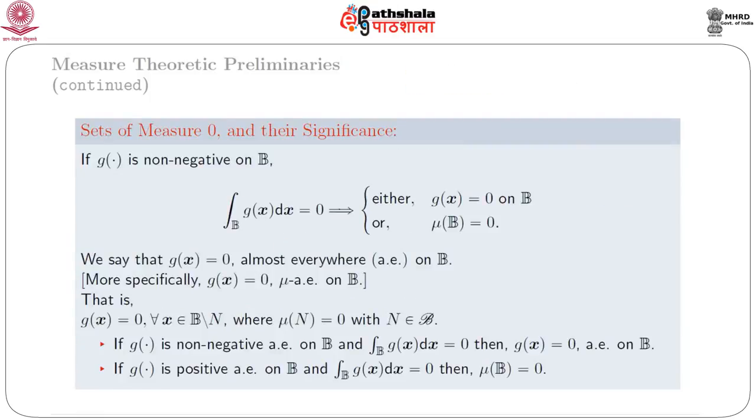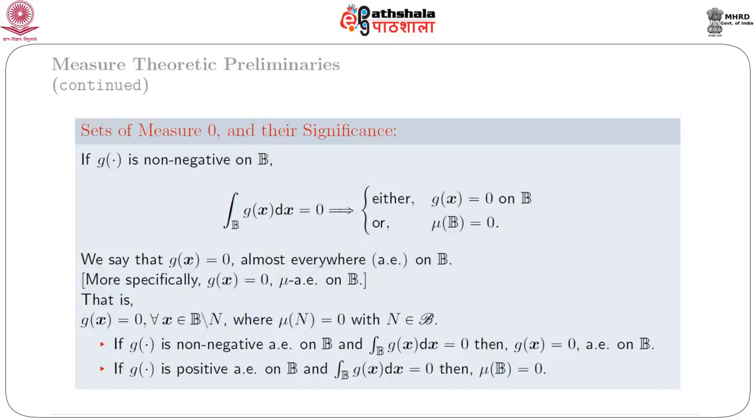Now, we get the idea of sets of measure 0 and their significance. If g is non-negative on B, then the integral of g(x) over B equal to 0 means that either g(x) is equal to 0 on B or mu(B) is equal to 0.